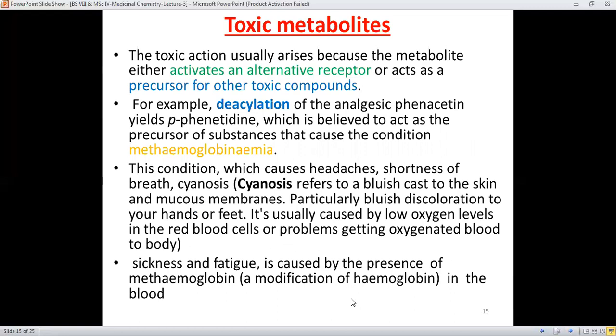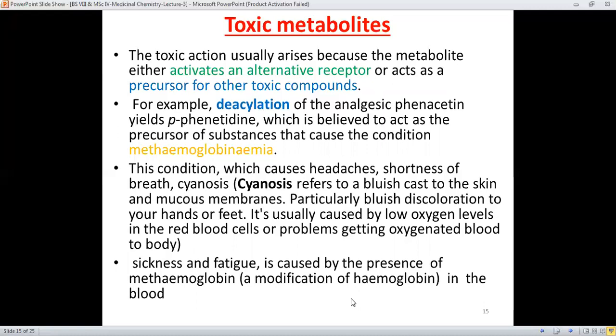Next is the toxic metabolites. Some toxic metabolites are also produced, and this toxic action usually arises because the metabolite either activates an alternative receptor, or it acts as a precursor for other toxic compounds. It means it can activate another receptor that will show the toxic effect, and it will also take part in a certain type of reaction in which the metabolite behaves as a starting material and leads towards the formation of toxins or toxic compounds in the body.